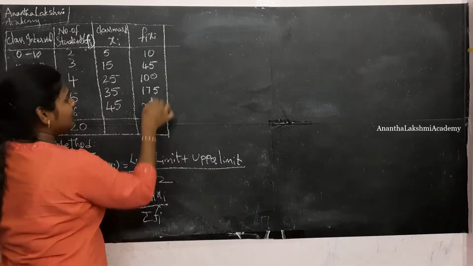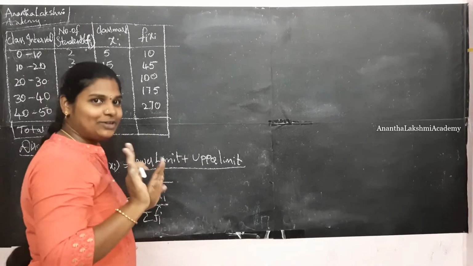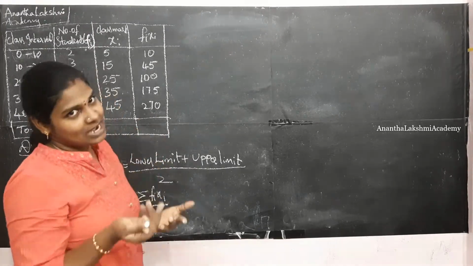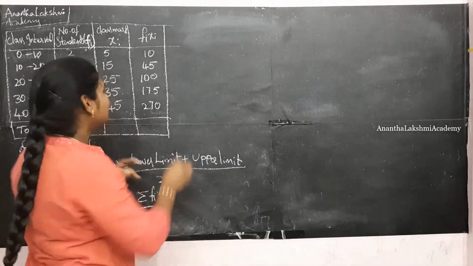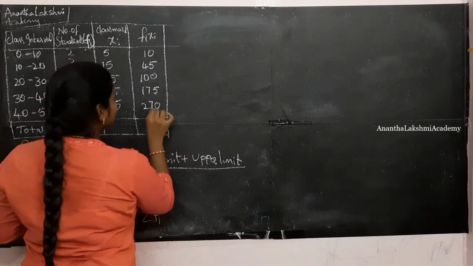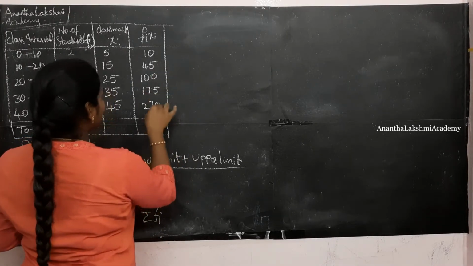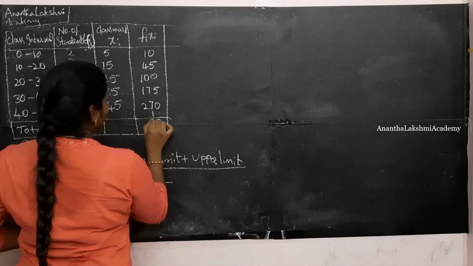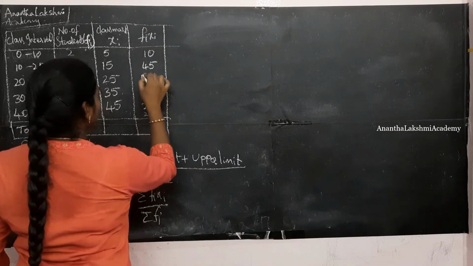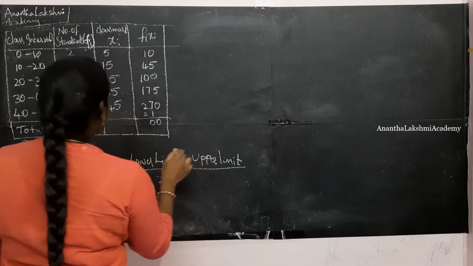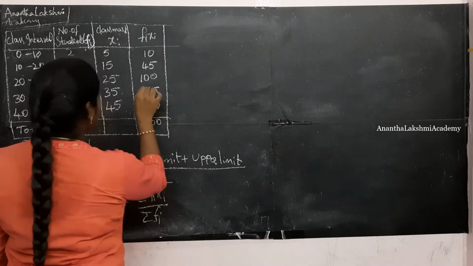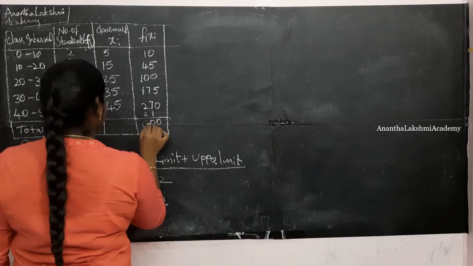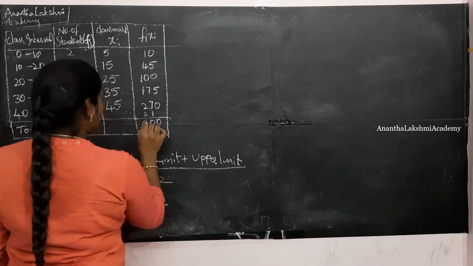Alright, so let's do the addition. I told you, right? You need to be familiar with additions, subtractions, divisions and multiplications. So 5 plus 5 is 10, 14, 19, 20 for the frequencies.